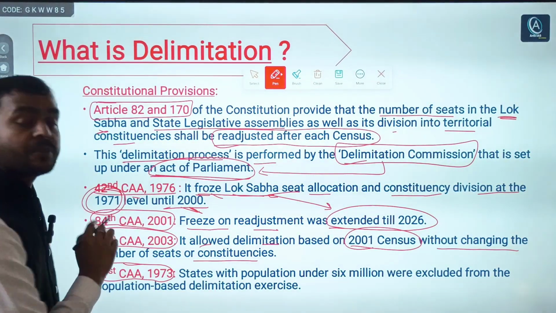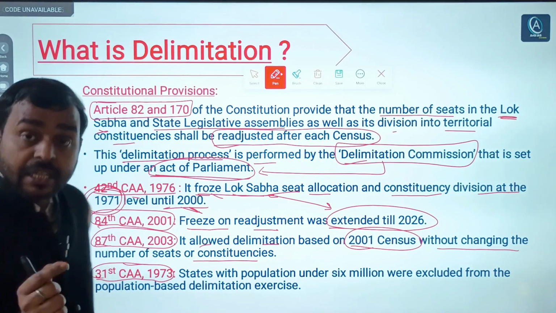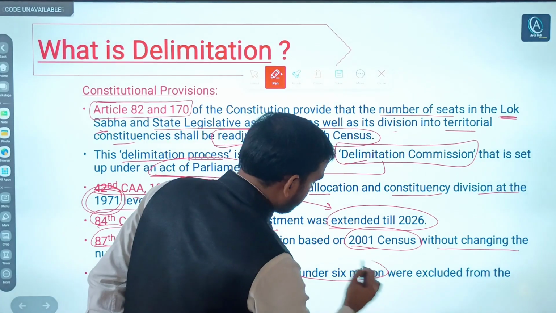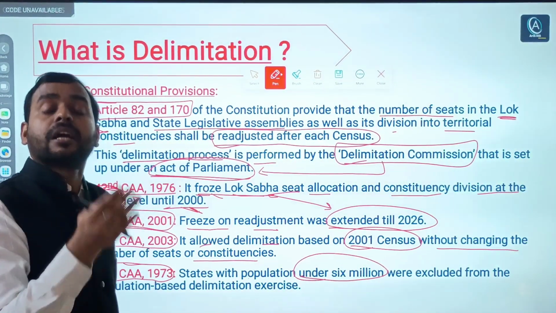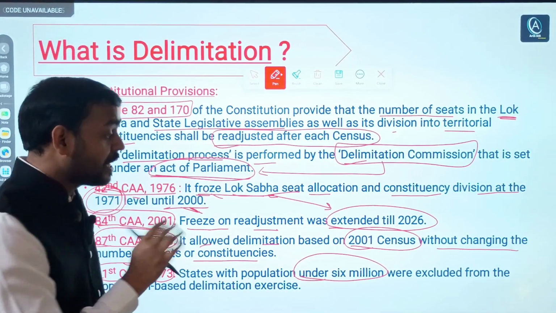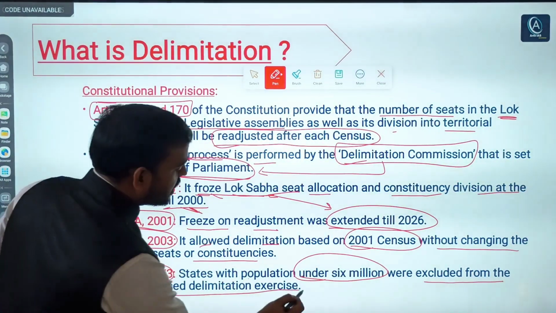The 31st Constitutional Amendment Act 1973 says that if any state has a population below 60 lakhs or 6 million, then it was excluded from the population based delimitation exercise.